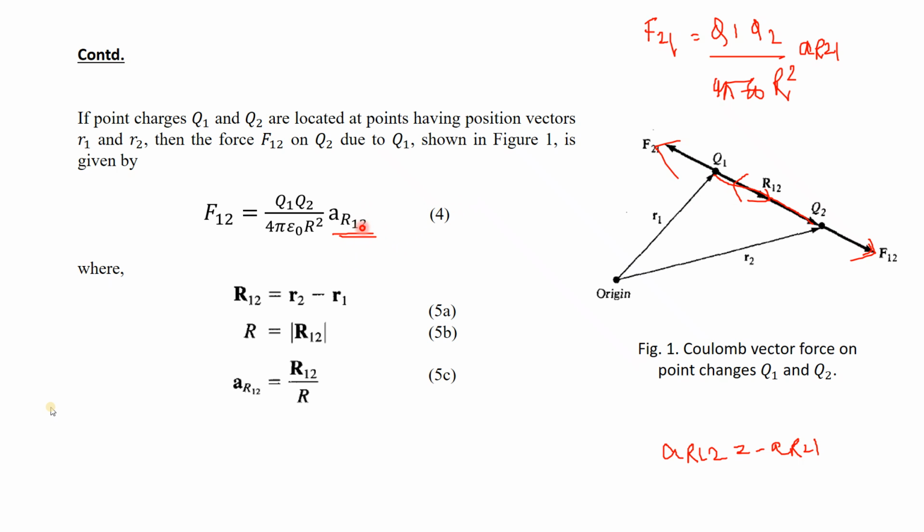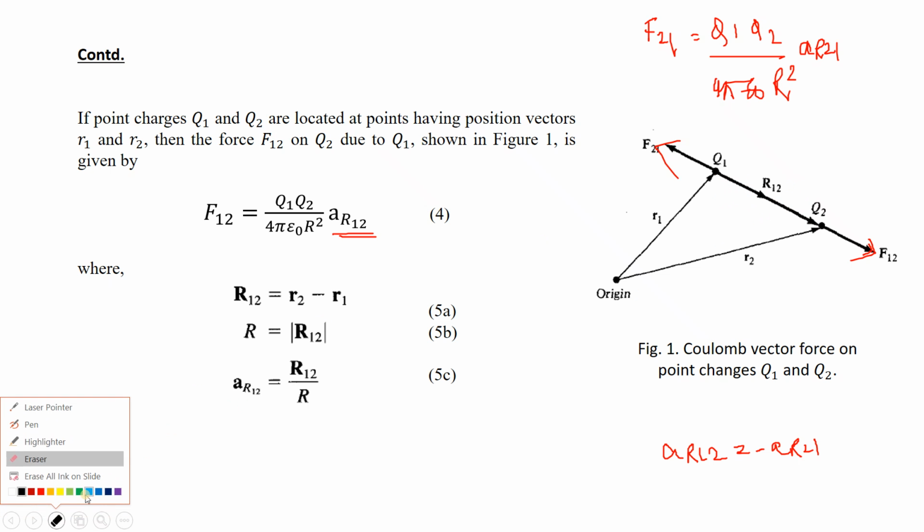Now this is understood. If I want to represent the actual unit vector in terms of vectors, we know that a unit vector is nothing but the ratio of the vector by its magnitude. That means unit vector r12 is equal to the vector divided by the magnitude, where r is the magnitude. So what is r? R is the modulus of the vector r12. So r12 is the actual vector, and the magnitude is the modulus of r12. Now what is actually r12? R12 is the distance r2 minus r1.